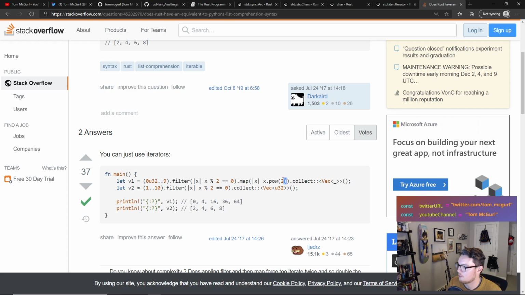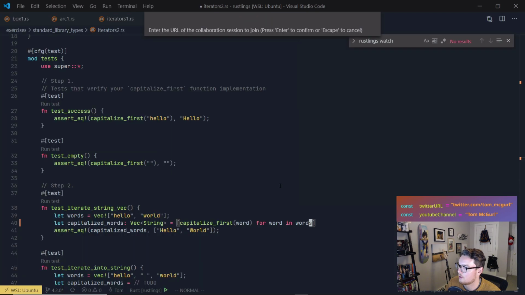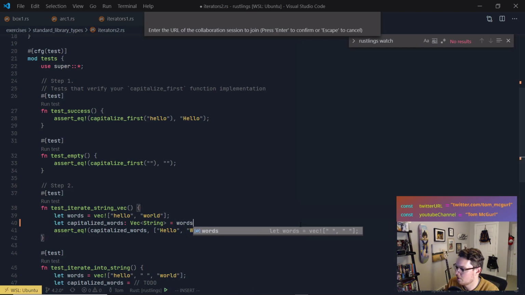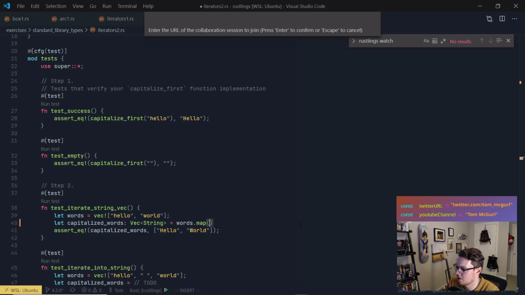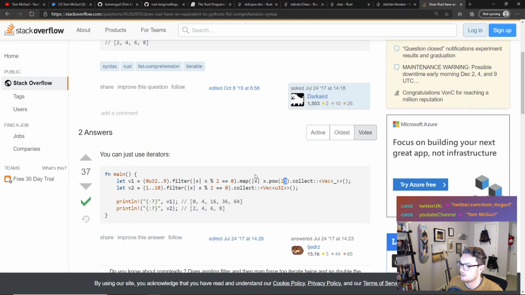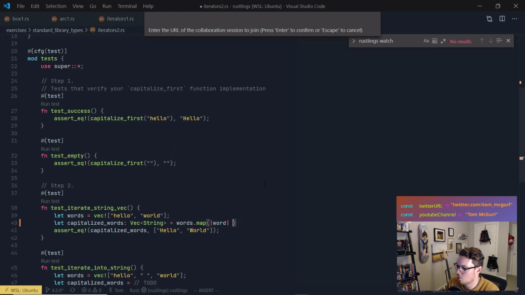Let's see. Can we use map on a vector? Let's try it. So we do words.map, and we have to give it a function, an inline function. So we'll just take word, right? That's the syntax for the inline function, which you can see here. And we'll do capitalize first word,